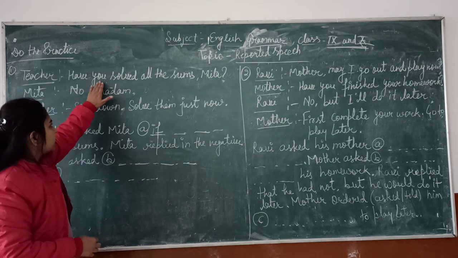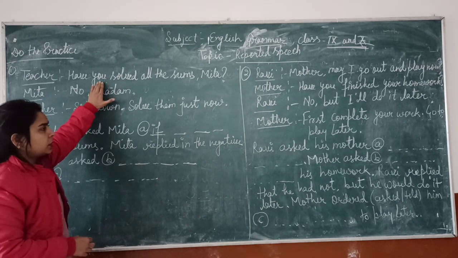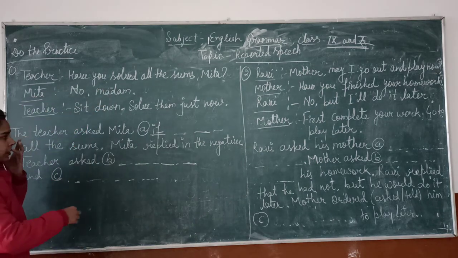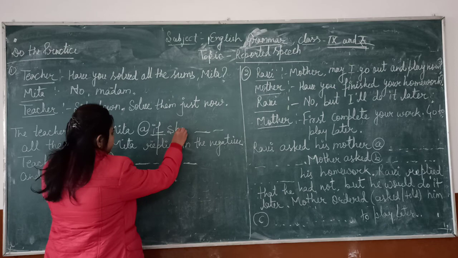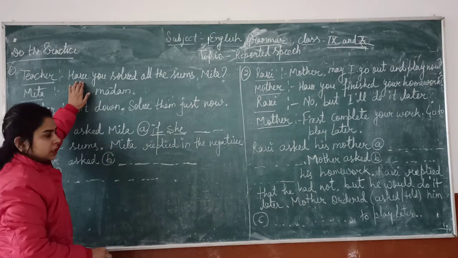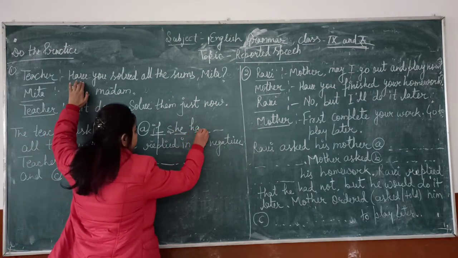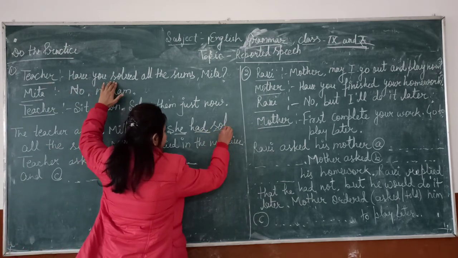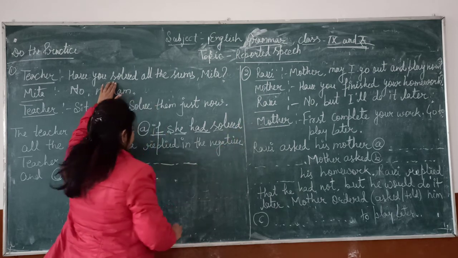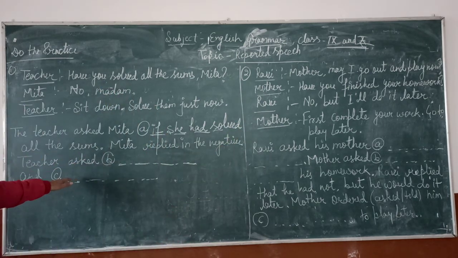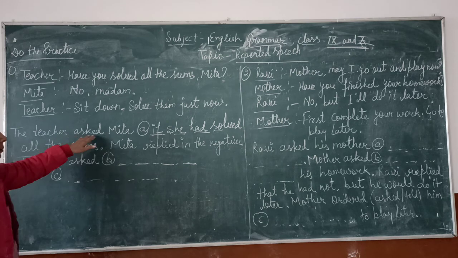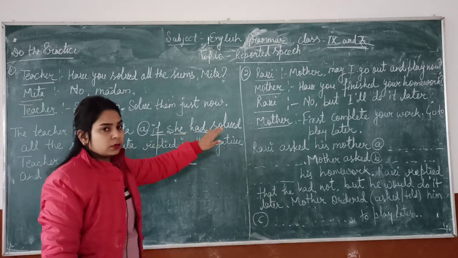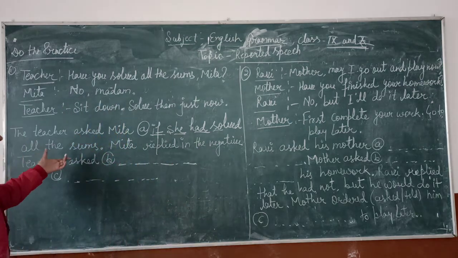You, second person, will be changed into object. Object is Meeta, means she. Has will be changed into had. We have to use here third form of the verb, solved all the sums. The teacher asked Meeta connective if she had solved all the sums.